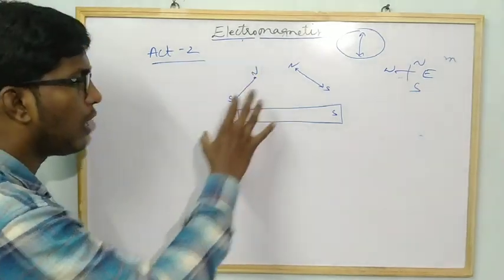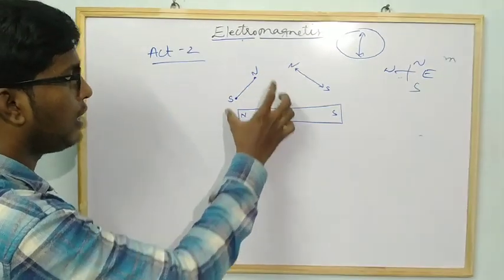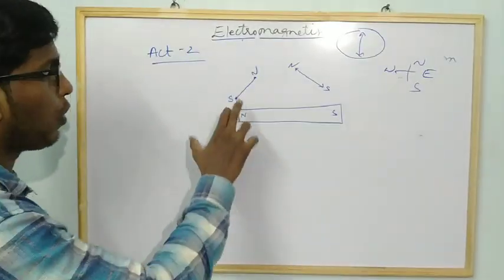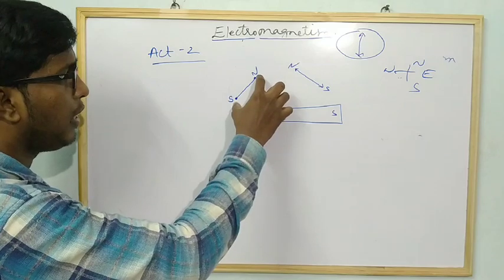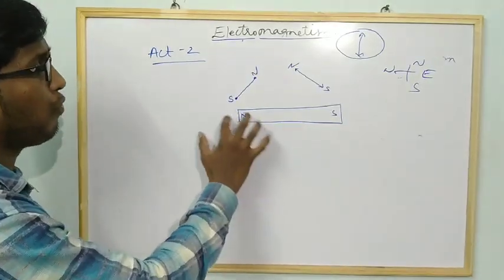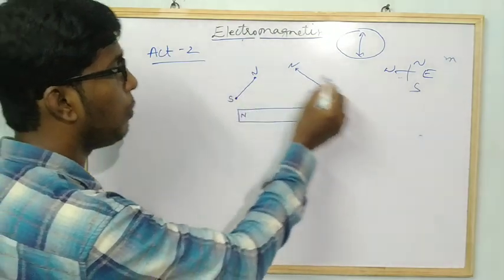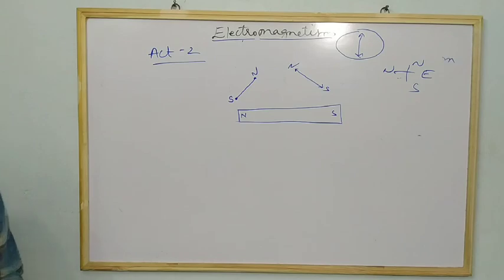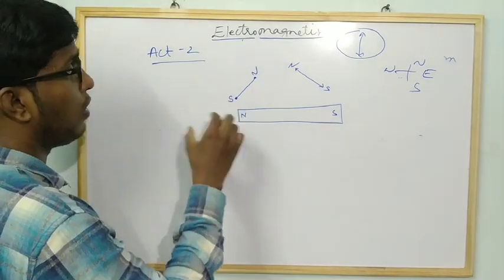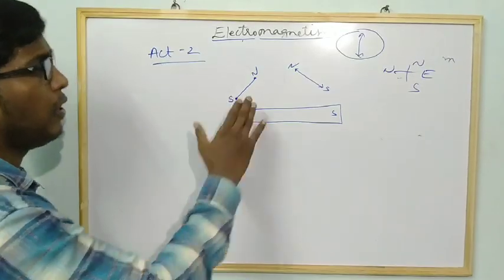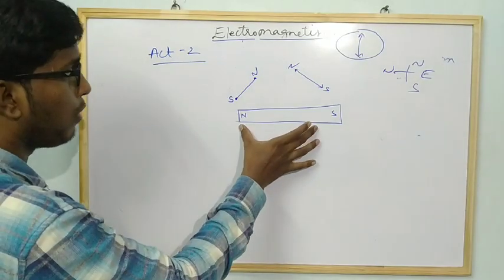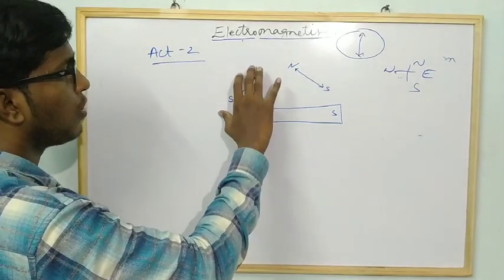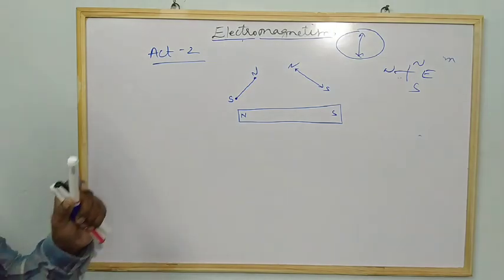So from this activity we conclude that the magnetic compass needle was showing different directions because the magnetic needle was affected by the field which is present around the bar magnet. That you learn. In activity 2, here he asked the question, why does the compass needle get deflected in different directions? Because the magnetic field present around the bar magnet makes this compass needle show different directions. Is it clear now?